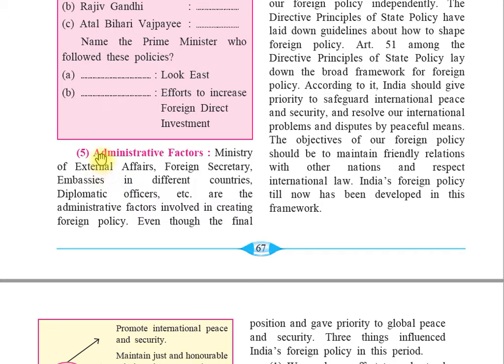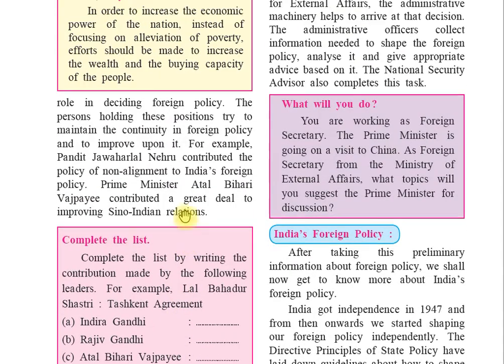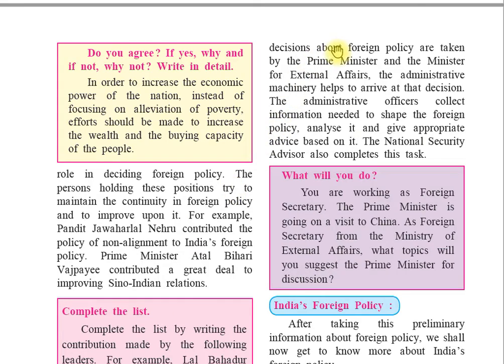Now, point number five, administrative factors. Ministers of External Affairs, Foreign Secretary, embassies in different countries, diplomatic officers, etc. are the administrative factors involved in creating foreign policy. Even though the final decision about foreign policy is taken by the Prime Minister and the Minister of External Affairs,